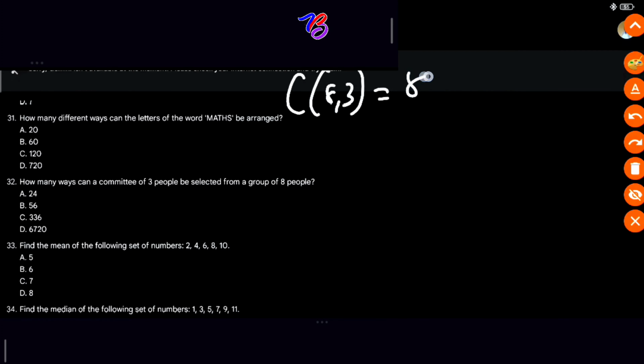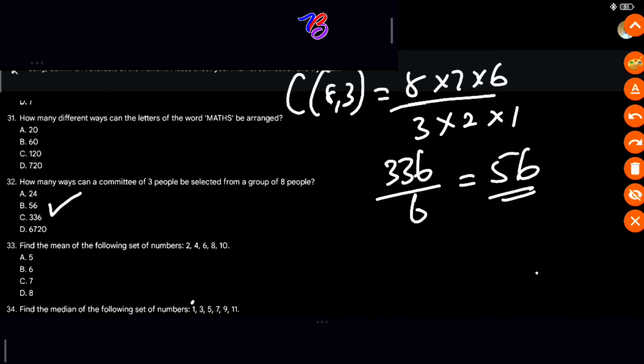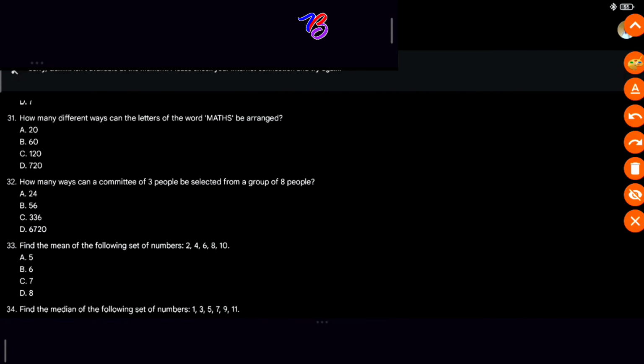We are going to be left with 8 times 7 times 6 over 3 times 2 times 1. 8 times 7 times 6 will give us 336, over 2 times 3 times 1, which is 6, and this will give us 56. So 56 is B. 33.